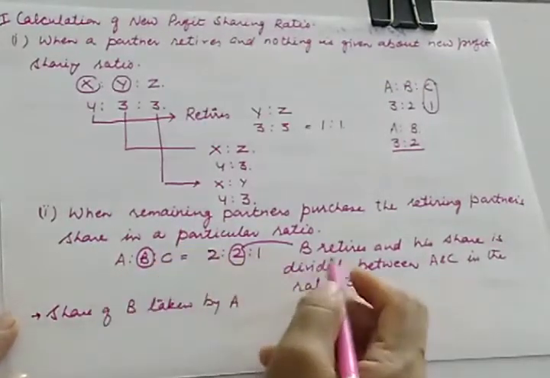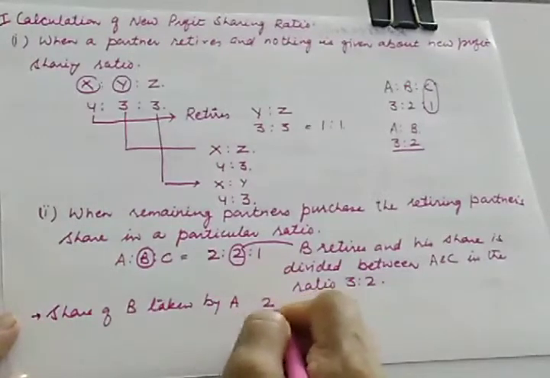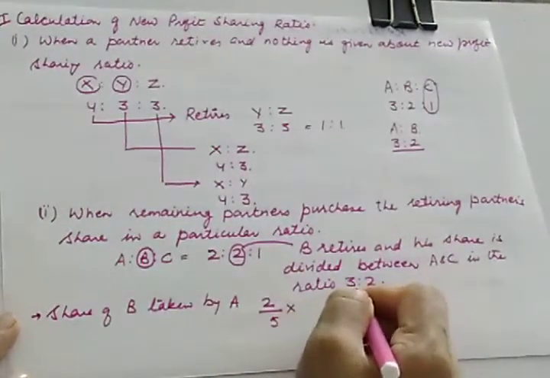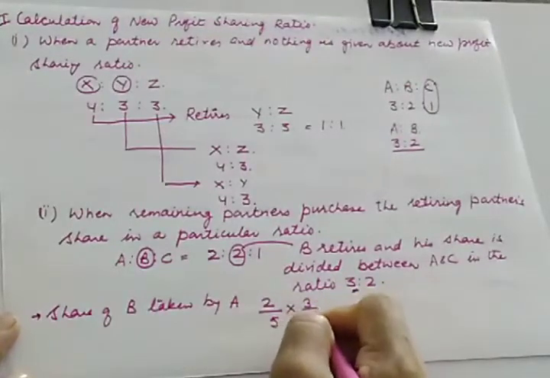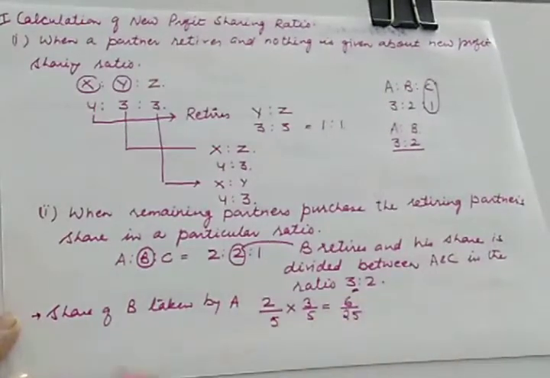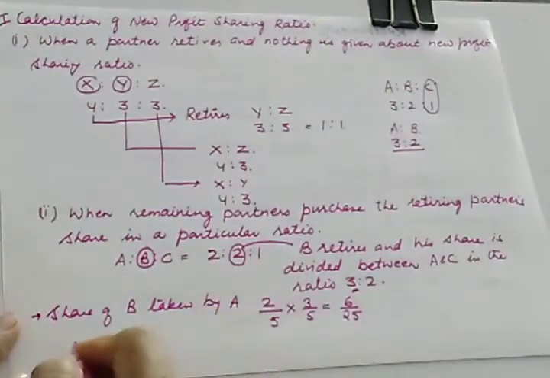So how much is A taking? What is B's share? B's share is 2/5, multiplied by the share taken by A, which is 3/5. So the share taken by A from B is 6/25.